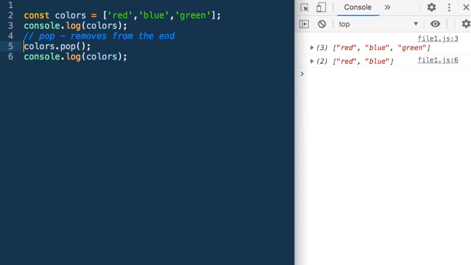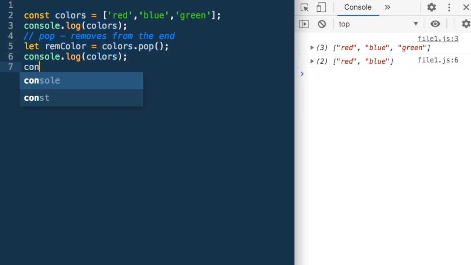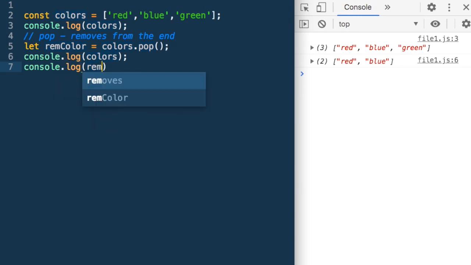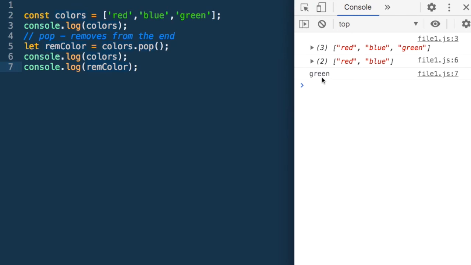And what I can also say is let remColor be equal to colors.pop. When that element is removed, it is returned into this. So I can also say console.log remColor. So I get green here. So green was removed and I get that value. So this is useful when I want to remove a value and use it. So colors.pop, the array will lose that element and I can use that value in remColor.